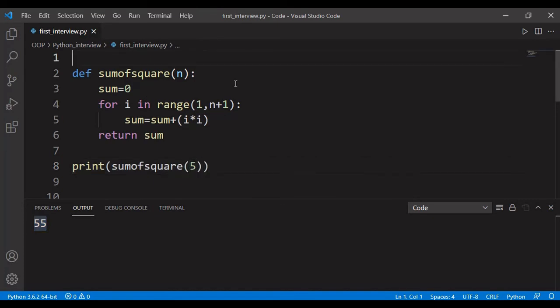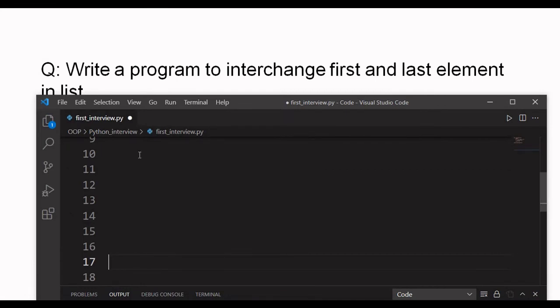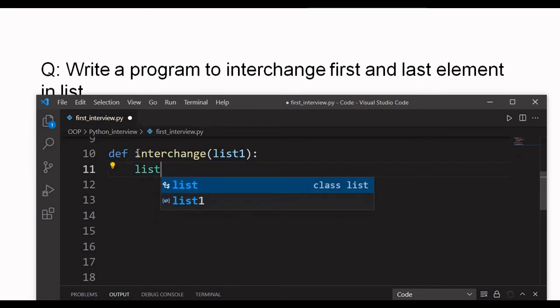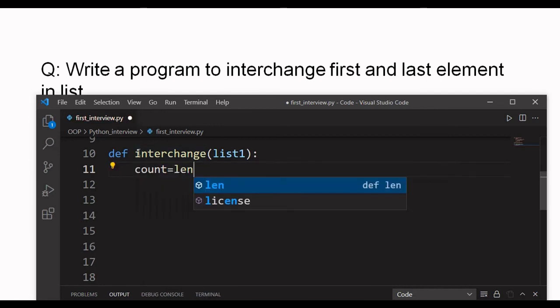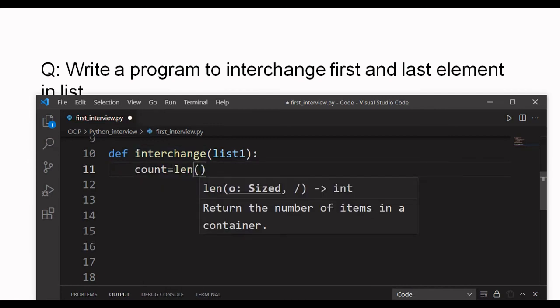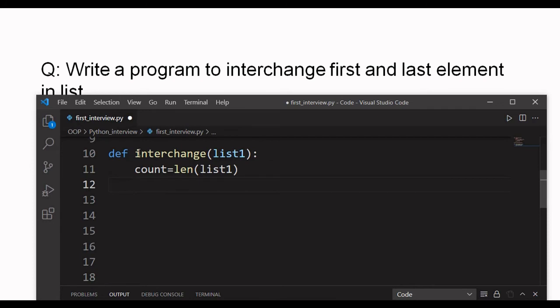I just comment out this first program and now we will go for the second program. First of all, I write a function to interchange the elements of the list. I am going to pass the parameter list1 to that function and I want to interchange that list. First of all, I have to count the number of elements in the list. So we are going to use the len method to count the total number of elements in the list. By using this length function, we will get the total number of elements in the list.